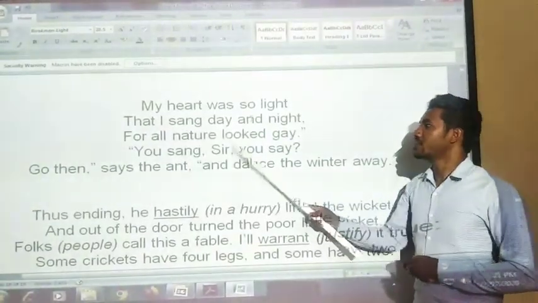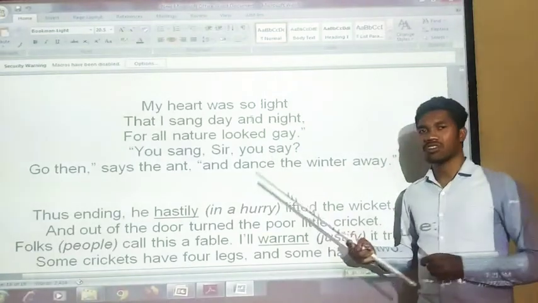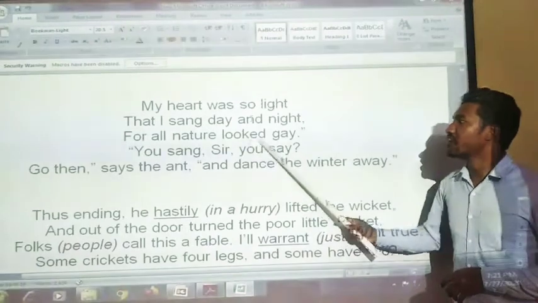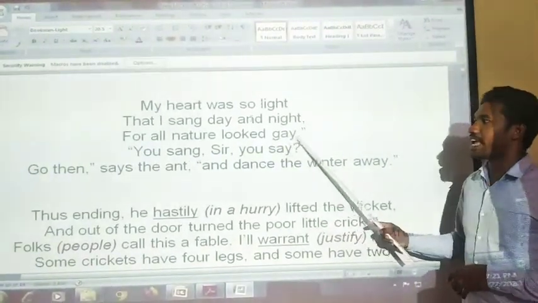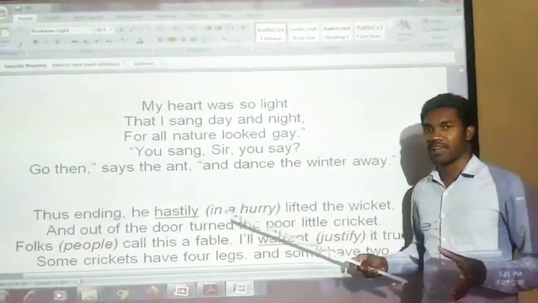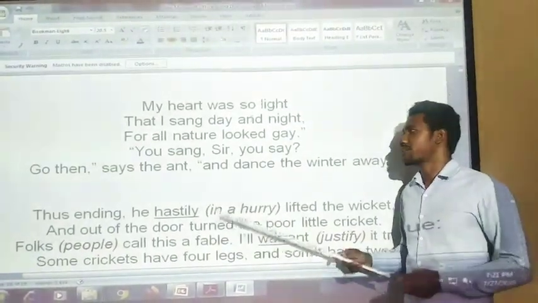Then, but all nature looked gay. For all nature looked gay. Why did he sing and sing? Because nature was looking very happy, very excited. Therefore, he only sang during those times. Which time? Warm time or summer time.